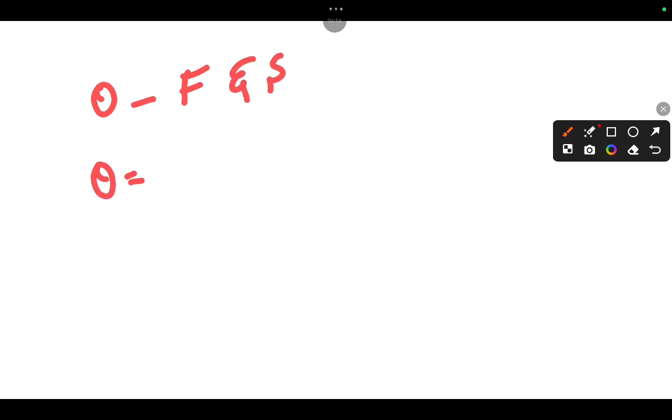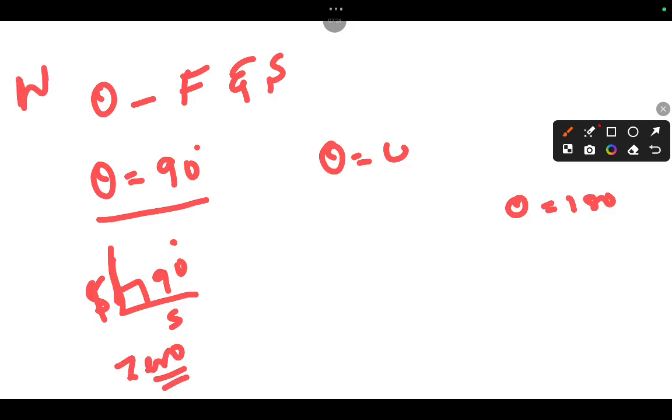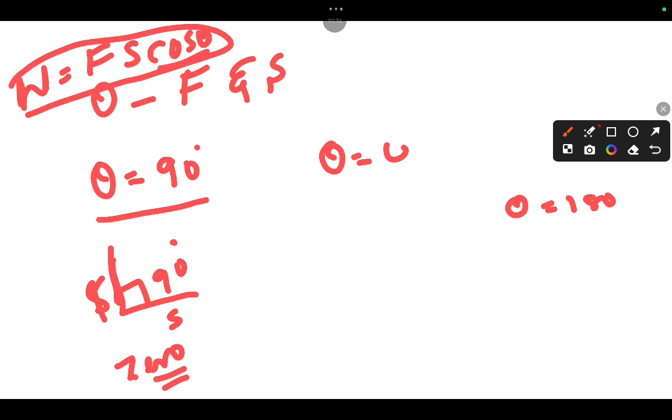If theta is the angle between force and displacement, if it is 90 degrees, then this is called zero work. You can take W equal to dot product, and dot product means cos theta. So cos 90 is obviously 0.